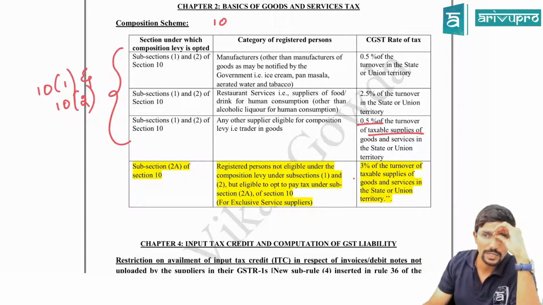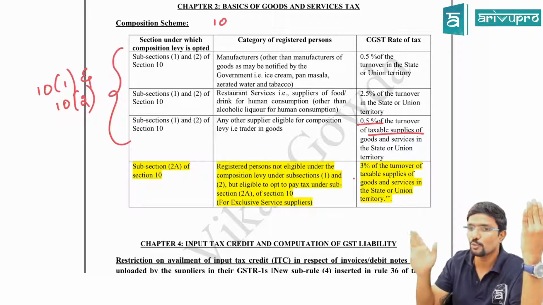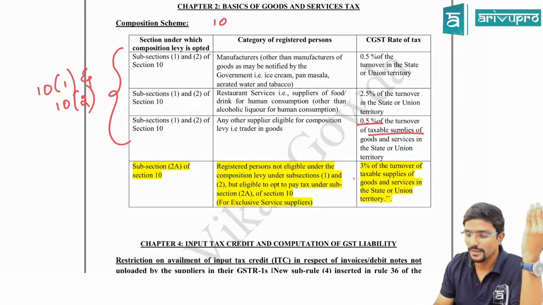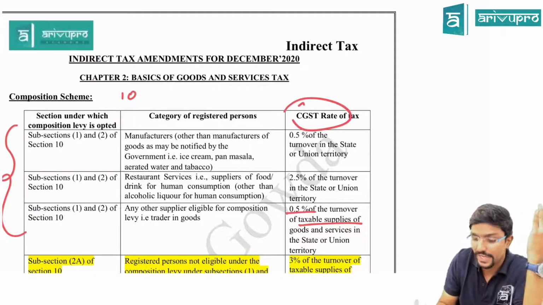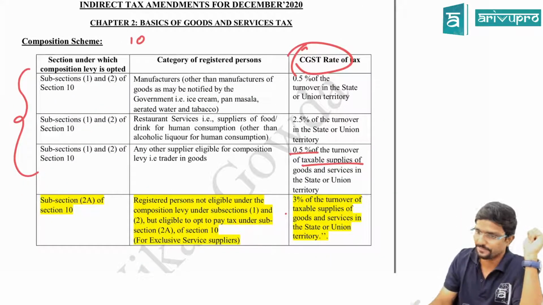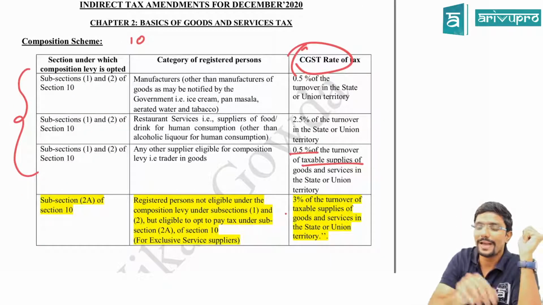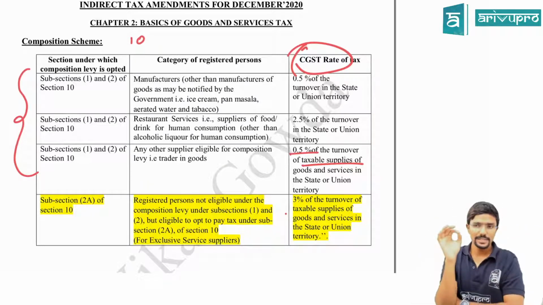Clear? And whatever rates we are seeing here are special rates like 0.5%, 2.5% and all. Please be careful, guys. Whatever rates I have given here are only the CGST rate. This is not the final rate. It is only half of your normal rate. That is, assume for a manufacturer, what is the actual GST rate? 1%. See, in your exams, please be very careful.